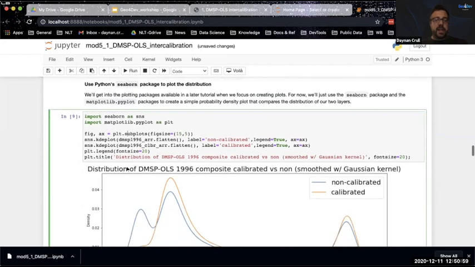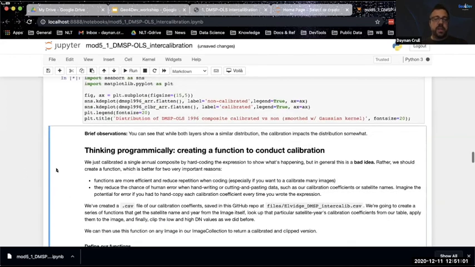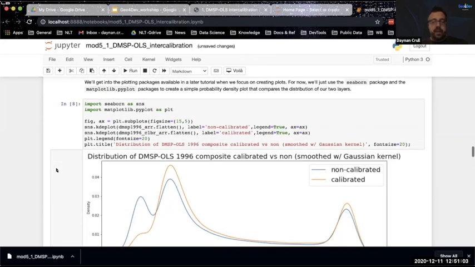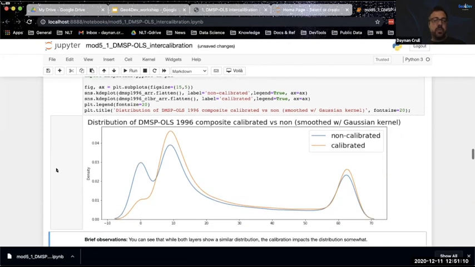And I'm doing that so that I can plot a distribution. If you're an analyst or a data scientist, this is your tool, right? Plotting distributions and plotting different things is how you know what's happening with your data. So here you have two versions of the same image. One of them, in blue, is non-calibrated. This is from the annual composite that we pulled from Google Earth Engine. And then the orange distribution shows the application of our coefficients here.